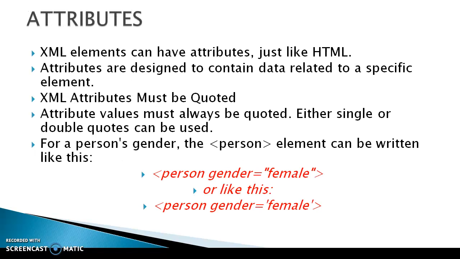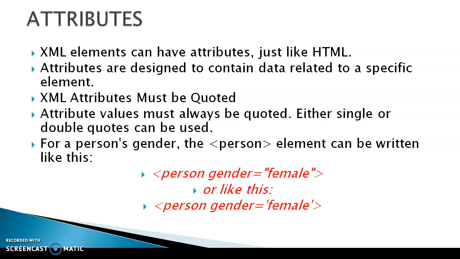Next, you are going to see about attributes. XML elements can have attributes just like HTML. XML tags and HTML tags are similar. Attributes are designed to contain data related to a specific element. XML attributes must be quoted with double quotation marks.